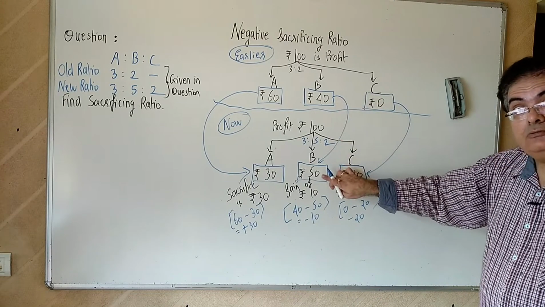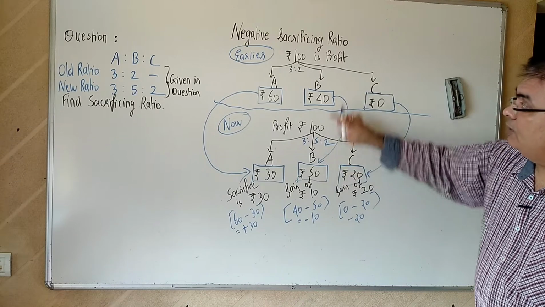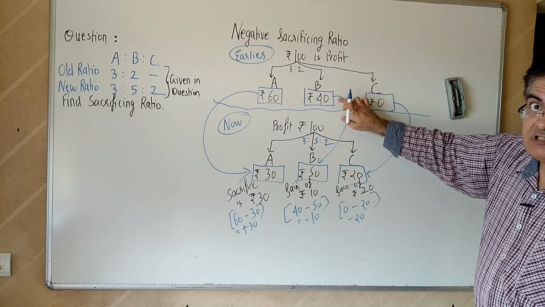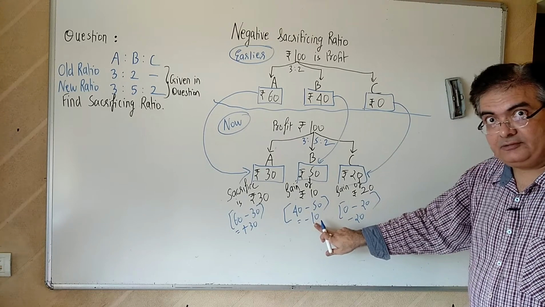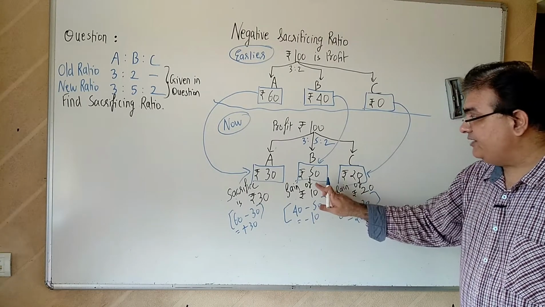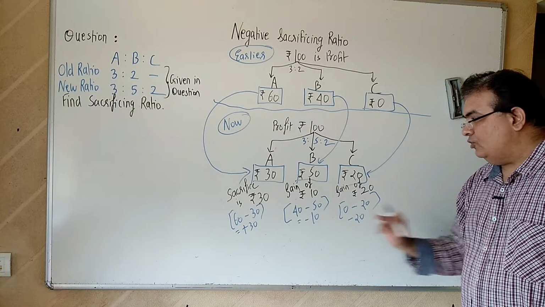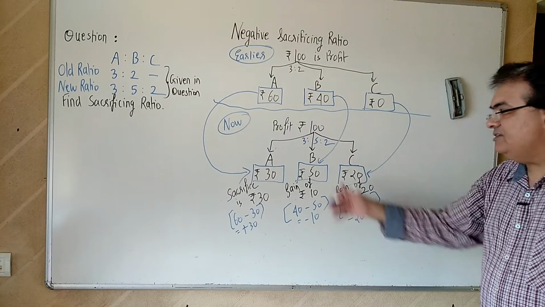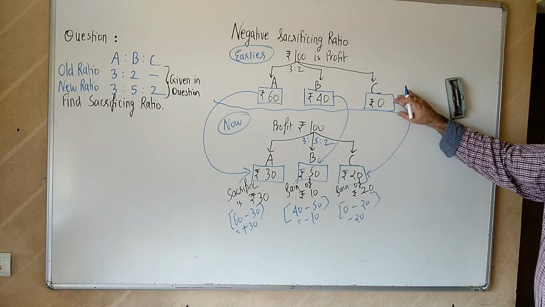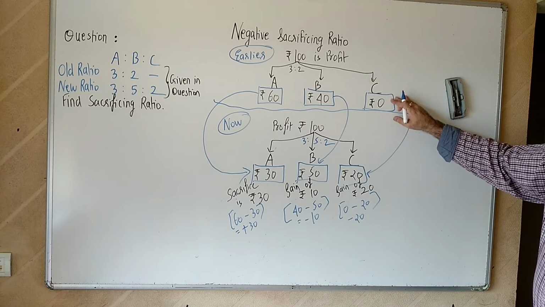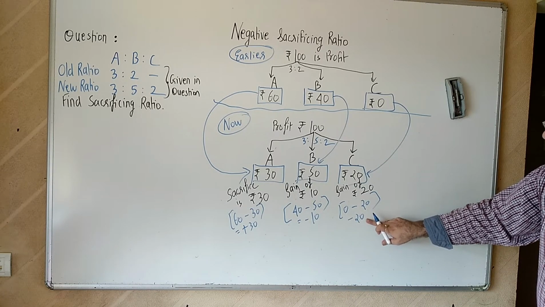40 became 50. So if you apply the formula of old minus new, this is old. Earlier he was getting 40, now he is getting 50. So old minus new, the answer came as minus 10. But to understand, it is a gain of 10, isn't it? So negative sacrifice is actually a gain. C was not getting anything earlier, now he is getting 20. So in old he was getting 0, now he is getting 20. So again you can say a negative answer.